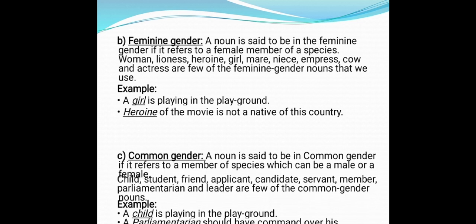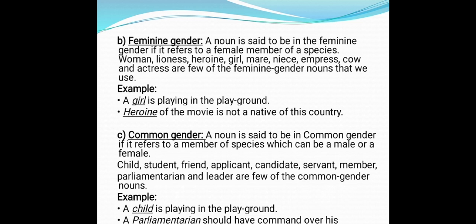Next is common gender. A noun that can denote both a male and a female is said to be of common gender. Like children, here you can see parent, child, friend, student, applicant, candidate, all can be either male or female. That's why it is considered a common gender.